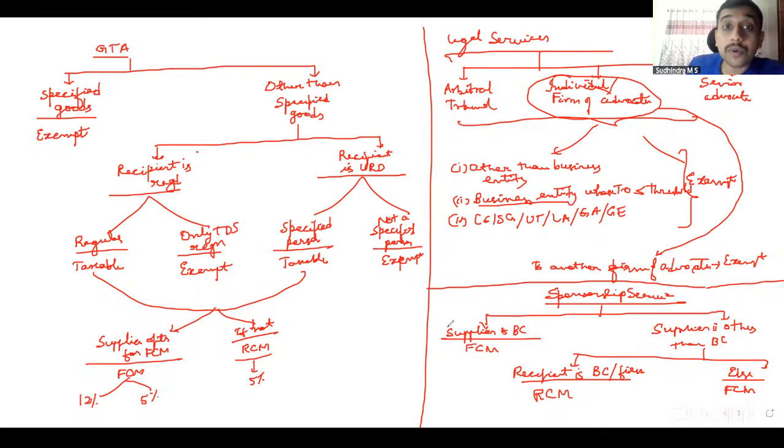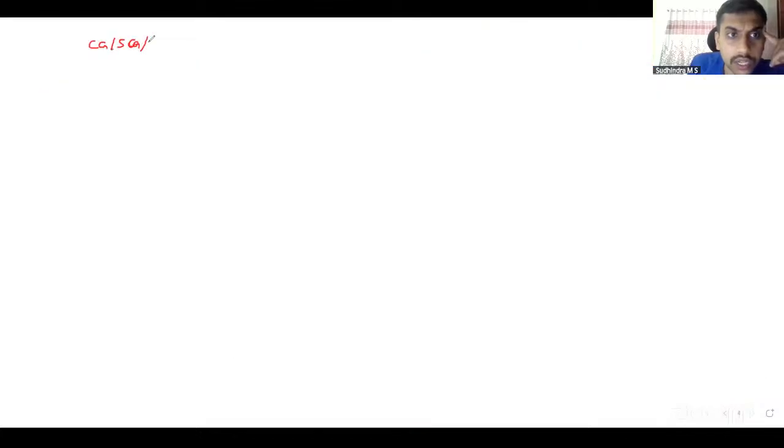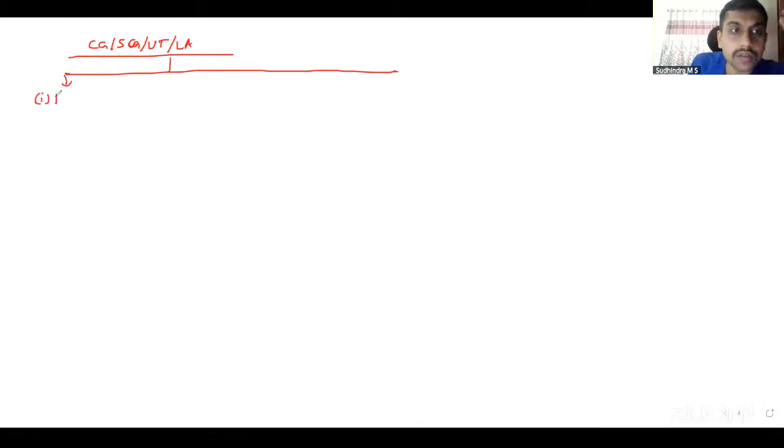Then services provided by government, central government, state government, union territory and local authority. In relation to services provided by government, CG, SG, UT and LA, we can divide them into three different categories. One, services by Department of Post, Ministry of Railways or Indian Railways.